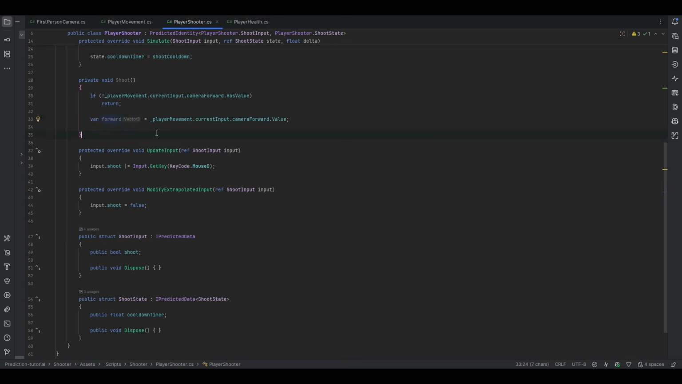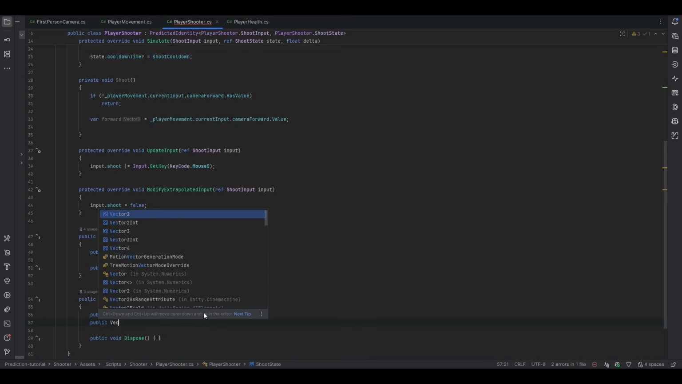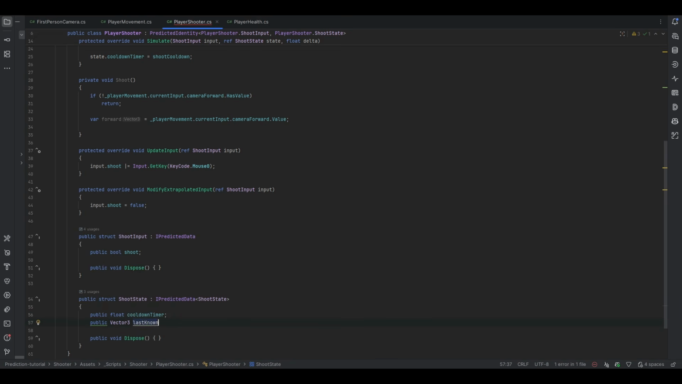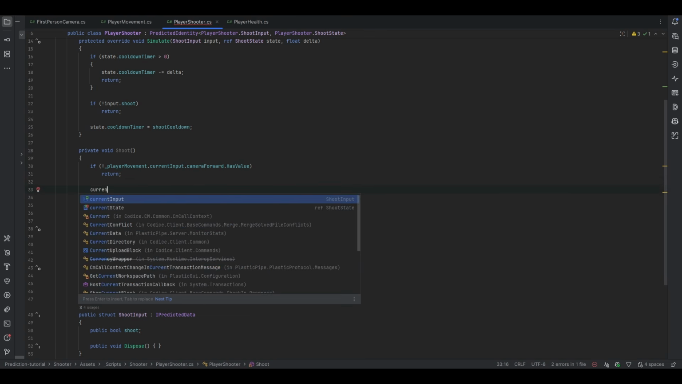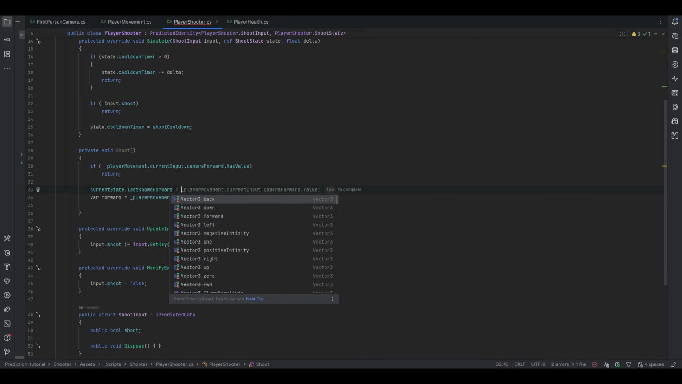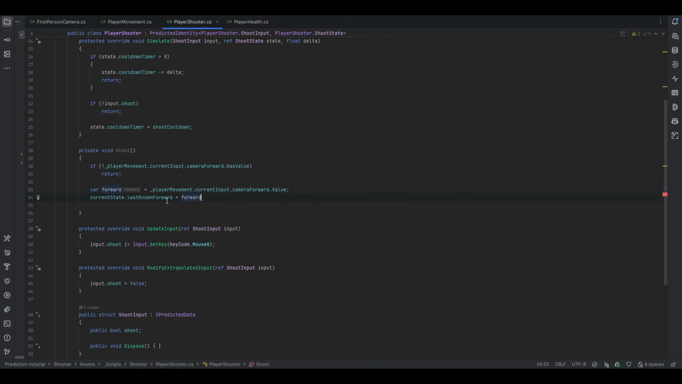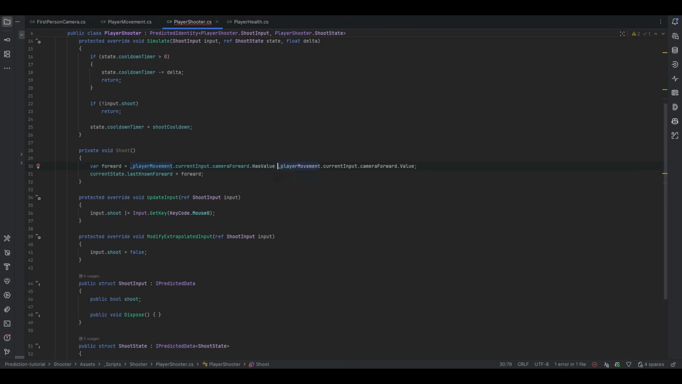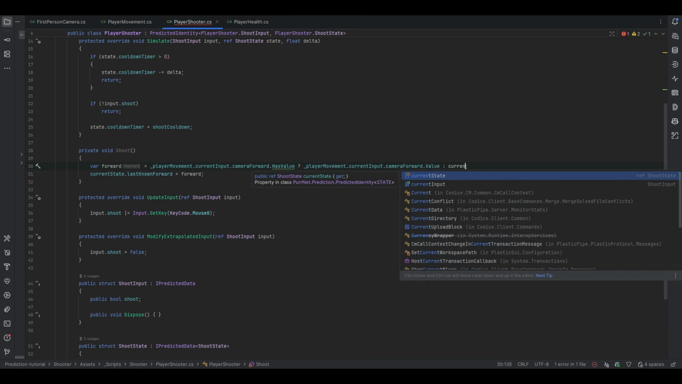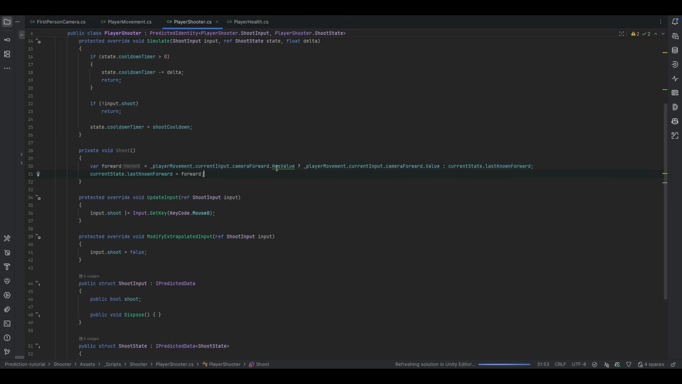Now we have the actual forward. And actually let's handle the forward thing now. So in the shoot state, let's actually keep track of a last known forward. So let's do last known forward. And essentially, whenever we do have a value, we will do current state dot last known forward equals to, and this will then be, I guess, the forward. So let's invert these. And in this case where we then don't have one, we can actually change this. So we can do this instead. So if we do have a forward, if it has a value, we put a little question mark here, which makes it a one-line if statement. So if it does have a value, we use its value. If not, we will use the current state dot last known forward. That should pretty much do the trick.